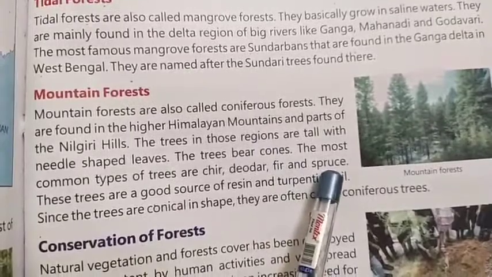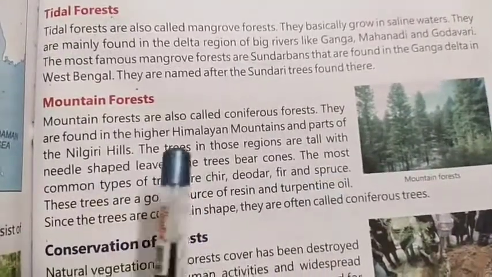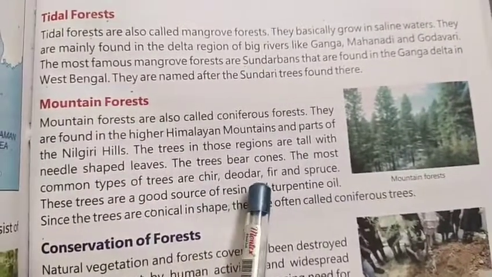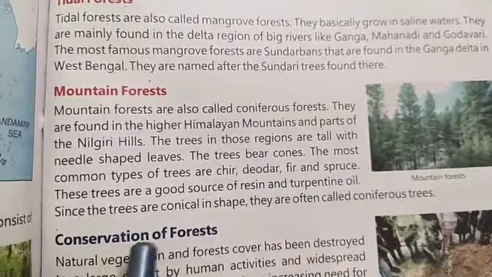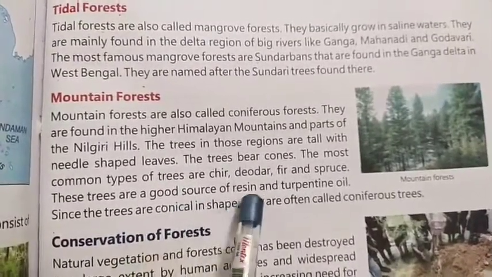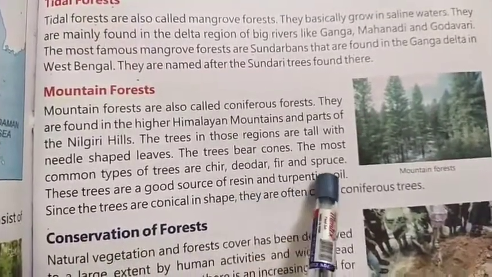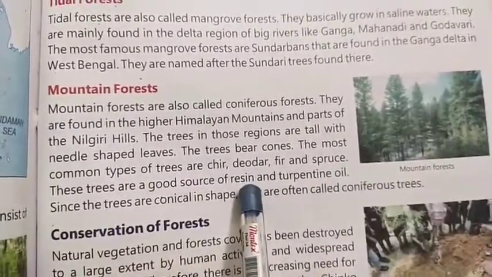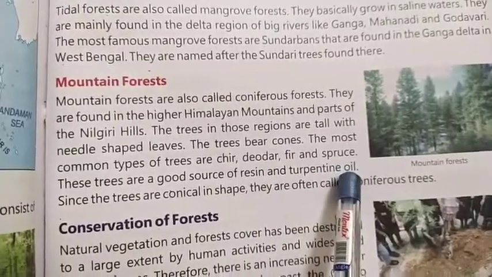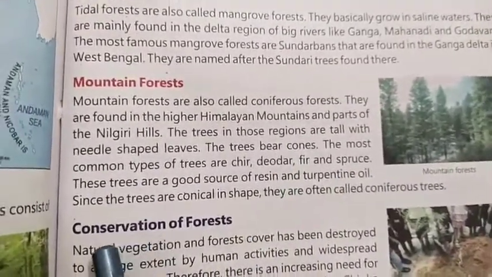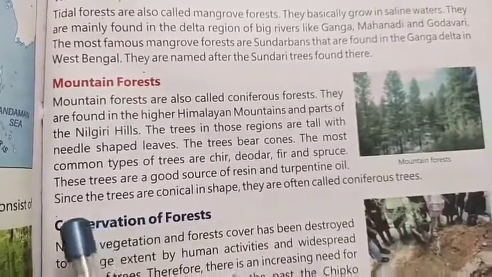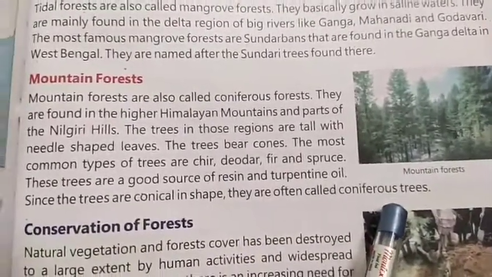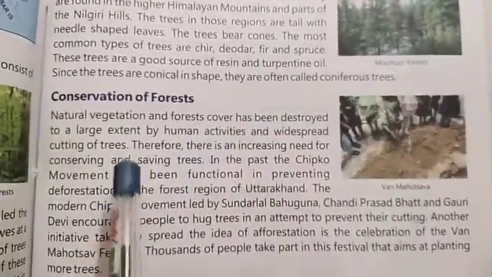These trees are bearing cones. The most common types of trees which we find in mountain forest are chir, deodar, fir, and spruce. These trees are a good source of resin and turpentine oil. It means that in mountain forest we get a good amount of resin and turpentine oil. As we all know, the trees are conical in shape, and because of this reason they are called coniferous trees.